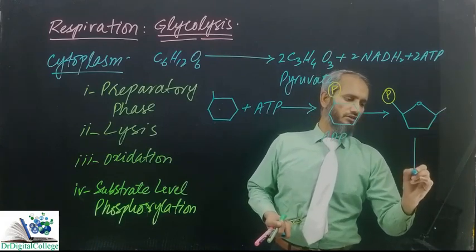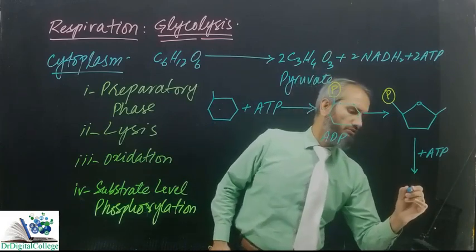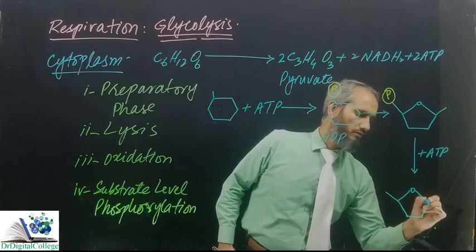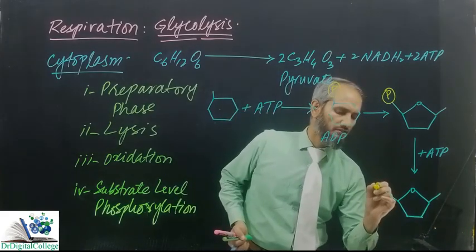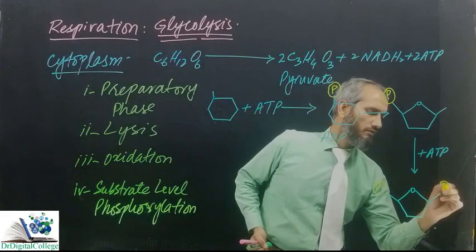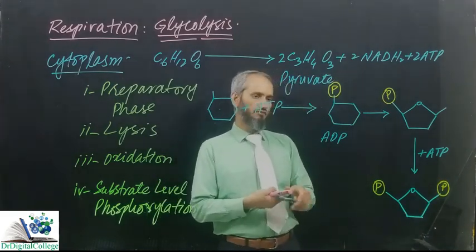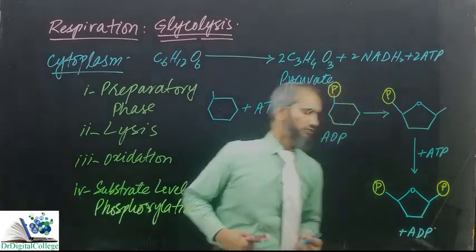If I write plus 1 ATP, it will change into the compound fructose 1,6 biphosphate, and along with it there is ADP formation.